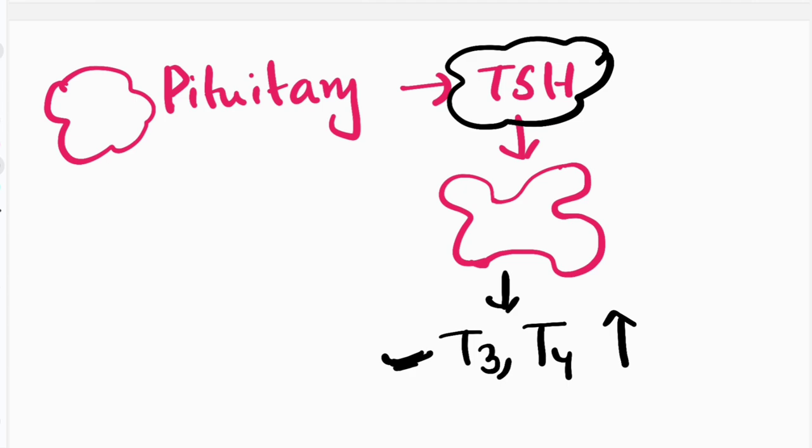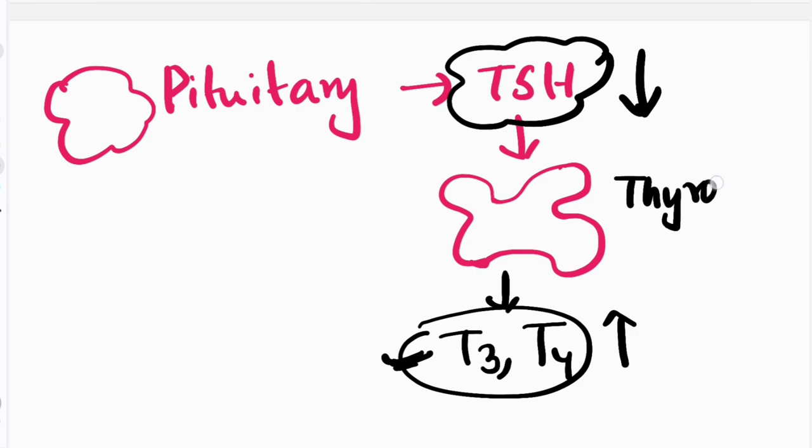In one particular disease, I'll tell you, okay? Here, in this given scenario, T3, T4 are high in the body. So what does the pituitary gland think? These hormones are high, so let me reduce the production of TSH so that TSH will not go and stimulate the thyroid gland, so that the T3, T4 production will not be high. Okay, so the body is very brave.